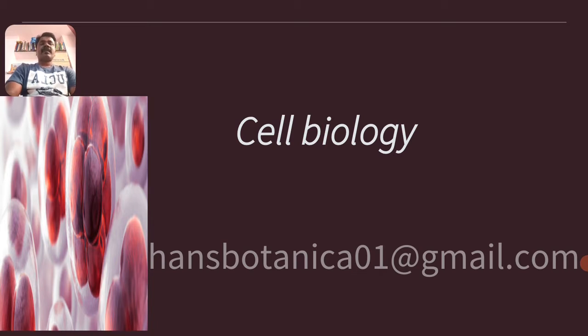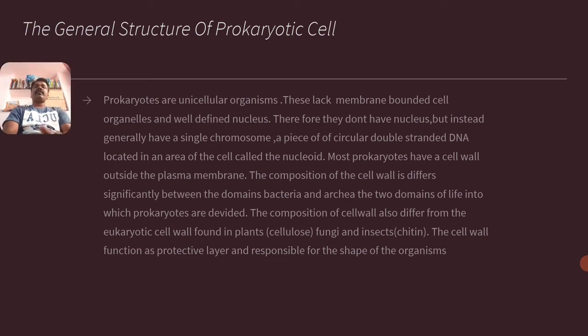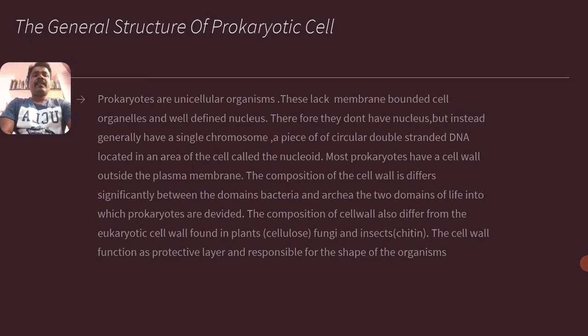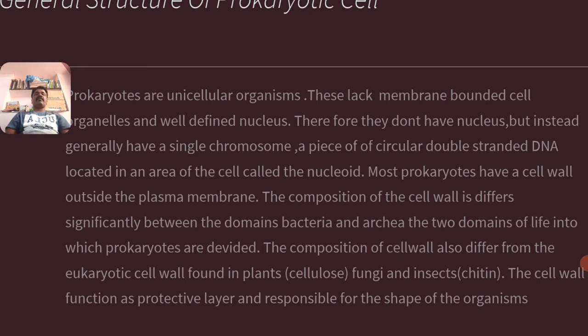So of course, in cell biology for your syllabus, there are the following slides. The first slide is the general structure of prokaryotic cells. We are well known that there are two different kinds of cells present in the universe. One is the prokaryotic cell and another one is the eukaryotic cell. The prokaryotic cells are present in prokaryotes, which are unicellular organisms.